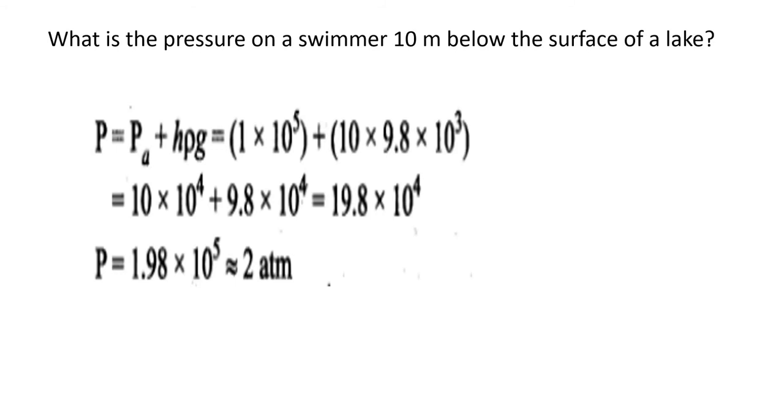because 1 into 10 raised to 5 Pascal is equal to 1 atmosphere. Actually it is not 1 into 10 raised to 5, it is 1.013 into 10 raised to 5, but we are approximating and writing it as 2 atmospheres. Or you can stop up to here also, 1.98 into 10 raised to 5 Pascal. Okay, is it clear? So this way they will ask, or sometimes they may ask what is the difference in pressure at that height. Then you have to find only H rho g. Total pressure means PA plus H rho g, otherwise just H rho g. Okay, now we'll discuss the next question.